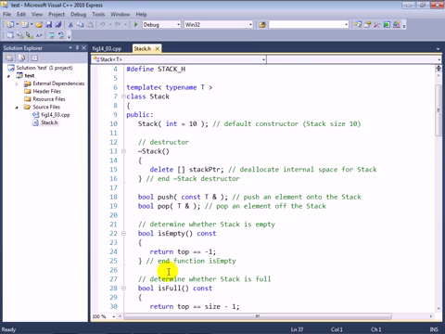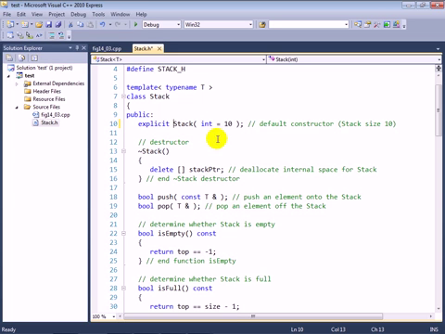Now let's go back to our public interface, where we have a constructor that says that it receives a single integer with the value 10. And by the way, we really should be declaring this as an explicit constructor because of the fact that we don't want this to be potentially used as a conversion constructor. You may recall from the operator overloading chapter that any constructor that takes one argument of a type that's different from the class type is considered to be a conversion constructor by default and could potentially get used accidentally to do an implicit conversion at compile time.